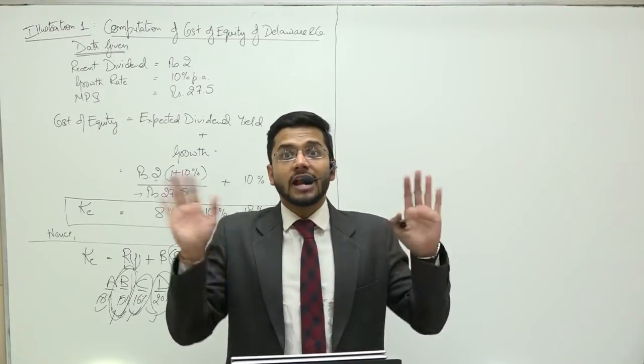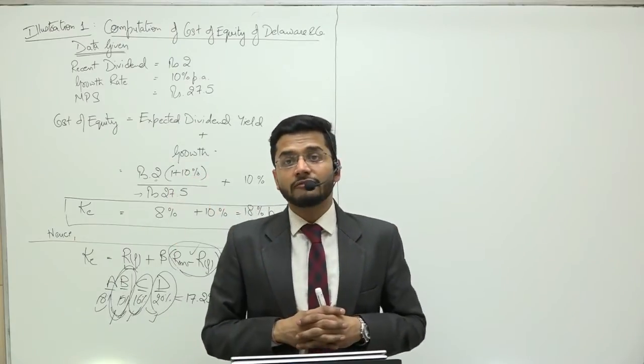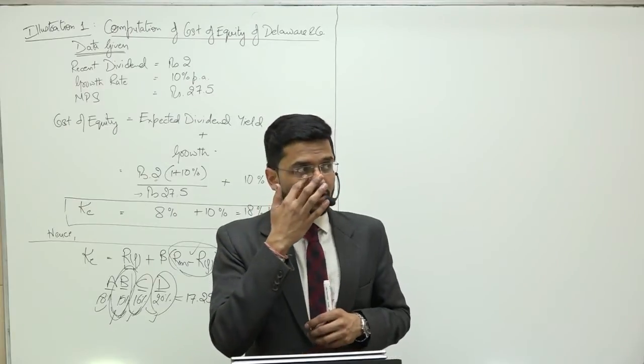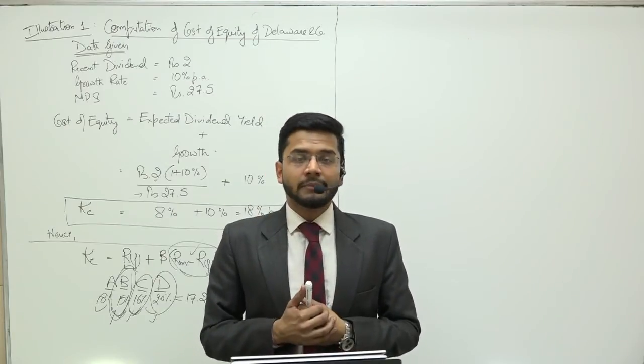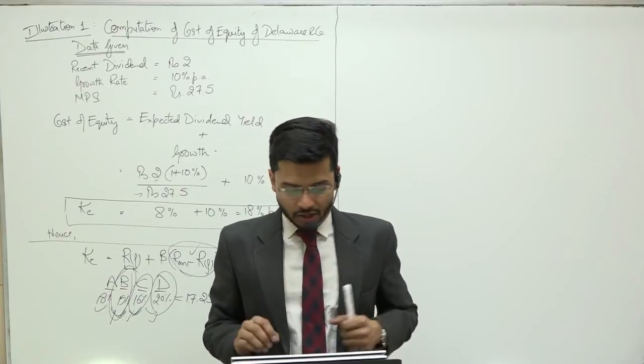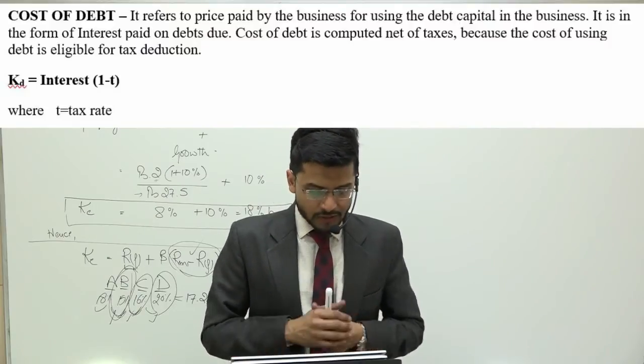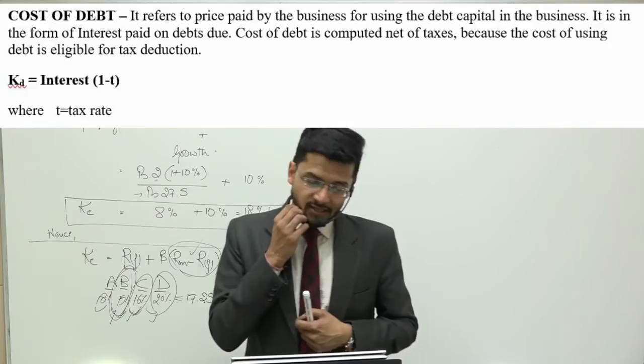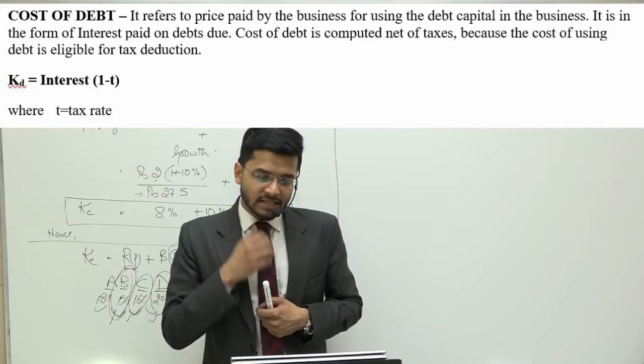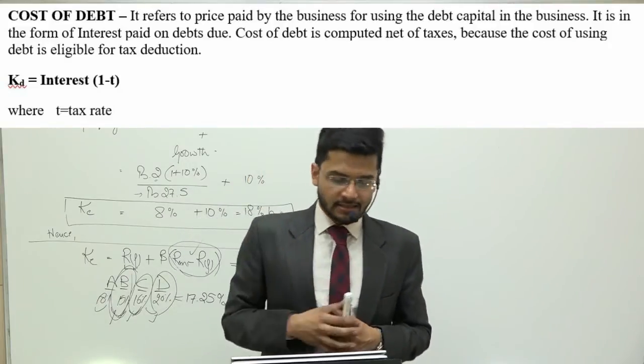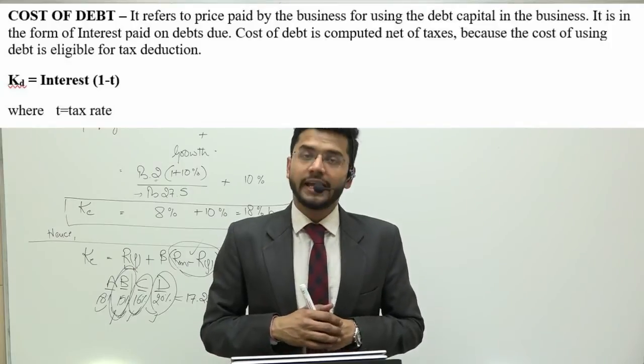Cost of equity is not calculated net of tax amount, because cost of equity is always gross of tax, because equity payments are not eligible for tax deductions. The formula which we use is KD is equal to interest into 1 minus T, where T is the tax rate. So that is the formula for KD.